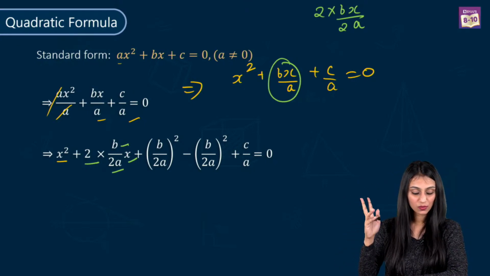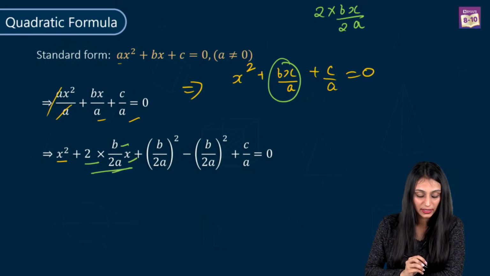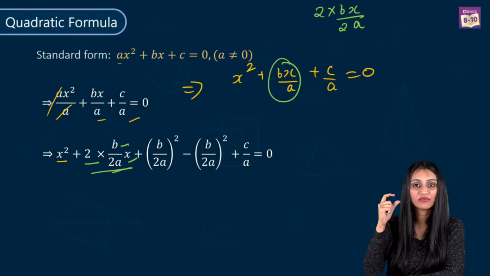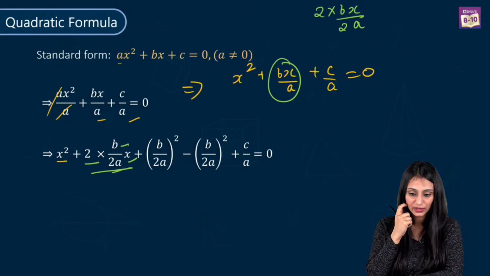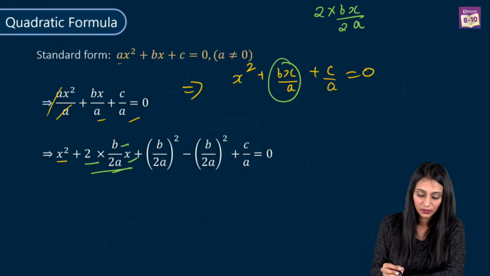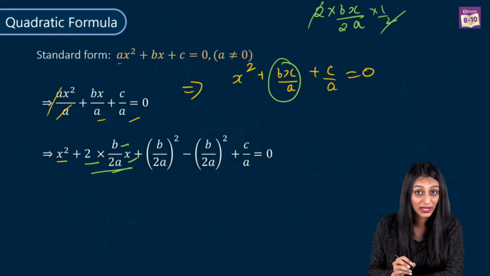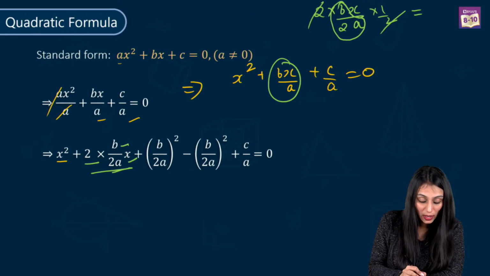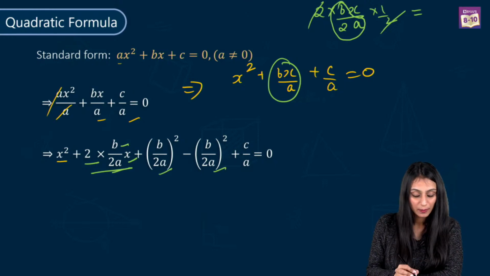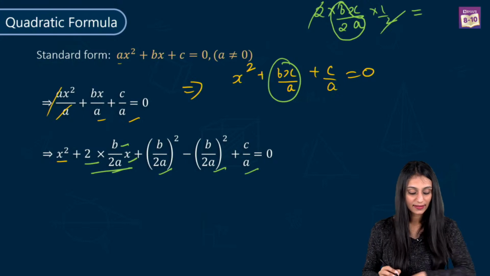Now, third step is what? Whatever coefficient you have with the variable, you divide that by 2, and you add and subtract the square of it, right? So if I take half of this, I get bx by 2a, right? And what is the coefficient here? Coefficient is b by 2a. I have to add and subtract its square over here, plus c by a as it is equals to 0, right? Yes. Alright. So this is what we get.